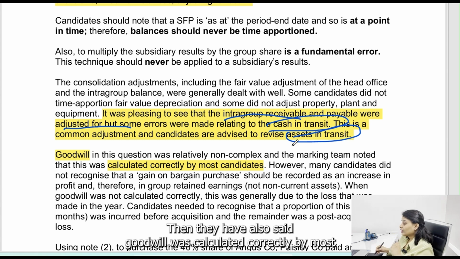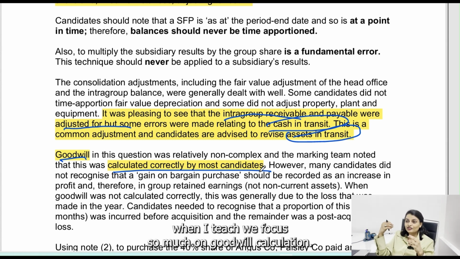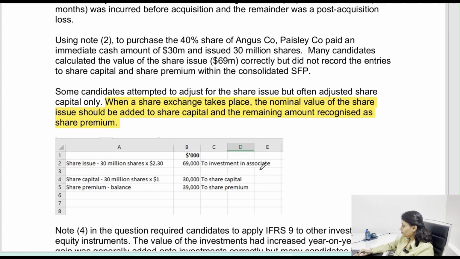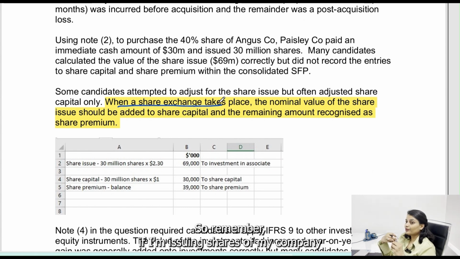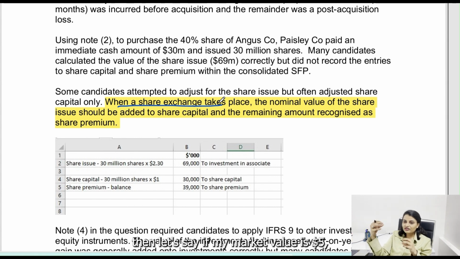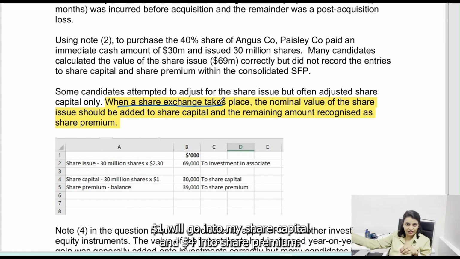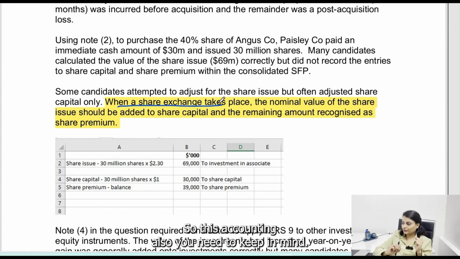Then they have also said goodwill was calculated correctly by most candidates, because I think that's focused also so much time. Even in class when I teach, we focus so much on goodwill calculation. So that is a perfect area for students. Then they have said whenever there is a share exchange, so remember, if I am issuing shares of my company, then let's say if my market value is $5, go back and see what is my face value. If the face value is $1, $1 will go into my share capital and $4 into share premium. So this accounting also you need to keep in mind.